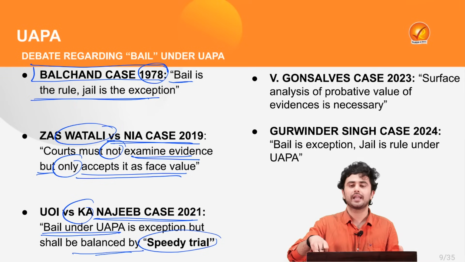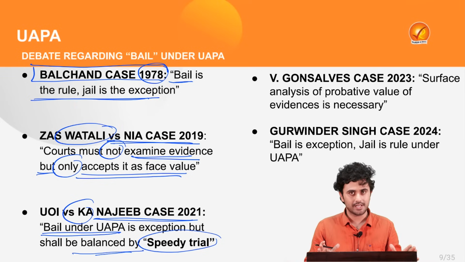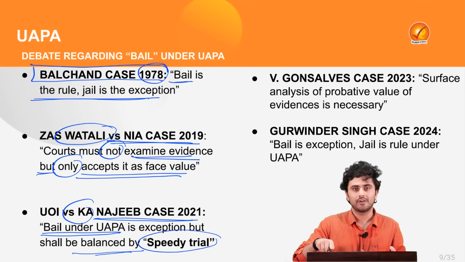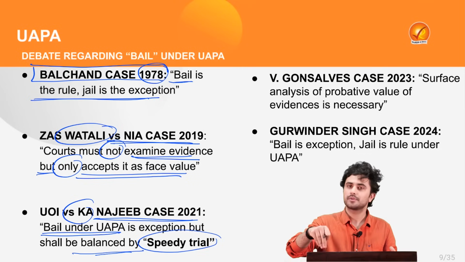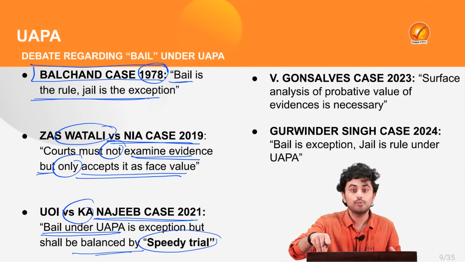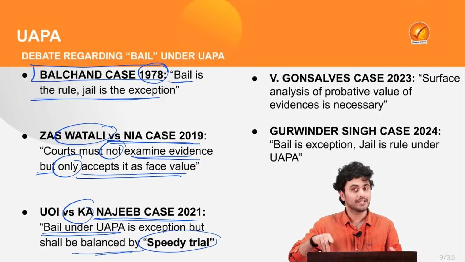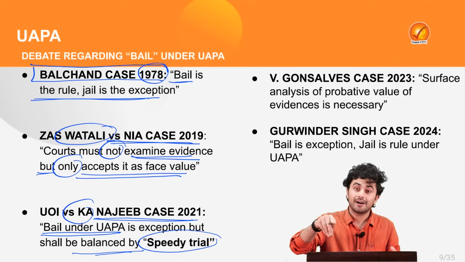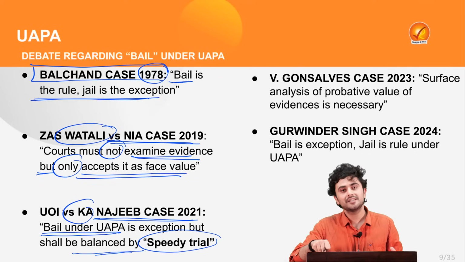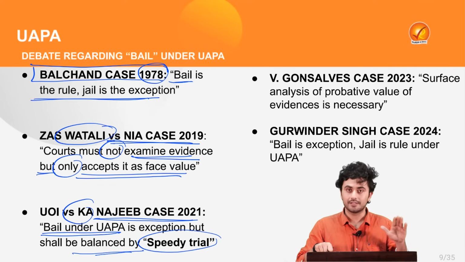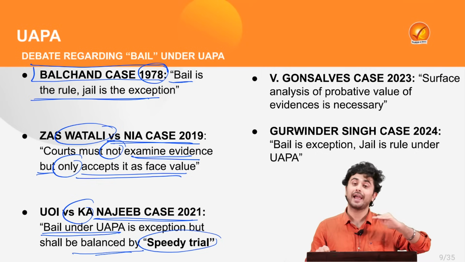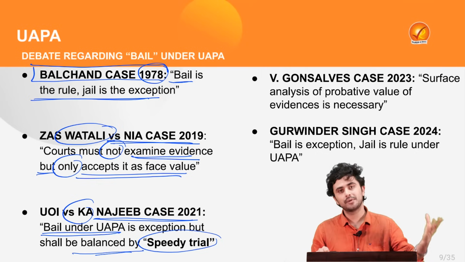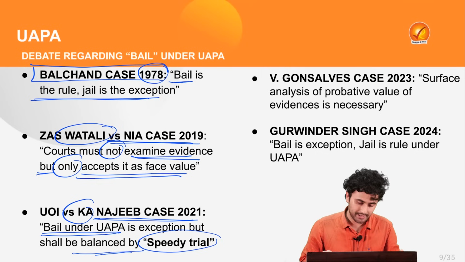Now keep this in mind that under normal circumstances, as we discussed already, the widely accepted principle is that an accused is innocent unless proven guilty. But if you are charged under UAPA, the accused is guilty until proven innocent. Thus, the bar for bail has been set really high, which ultimately leads to the violation of human rights.